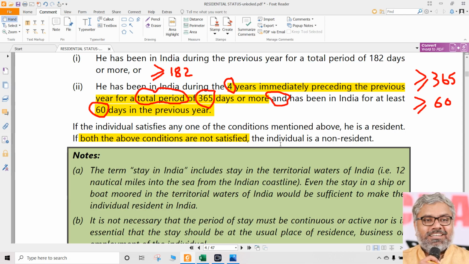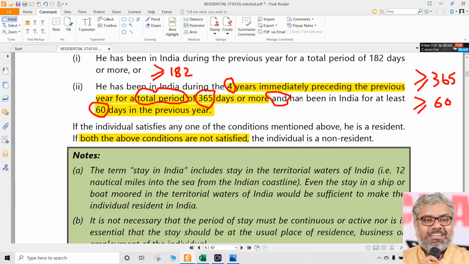Why? Because he stayed for less than 60 days. Even though he stayed for more than 365 days during the 4 years immediately preceding the previous year, still he will not be a resident because one of the sub-conditions in condition number 2 is not satisfied. So a very important point to note and remember here.